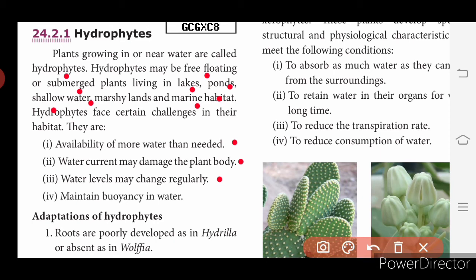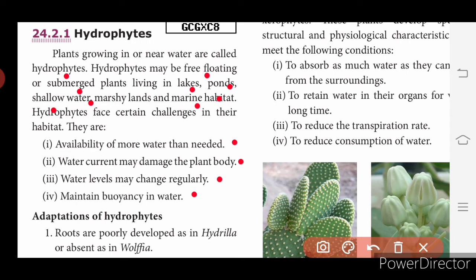Mainly, buoyancy in water is not regular. As the water content keeps on increasing and decreasing, buoyancy is not regular in the living habitats of these hydrophytes, like lakes, ponds and shallow waters.